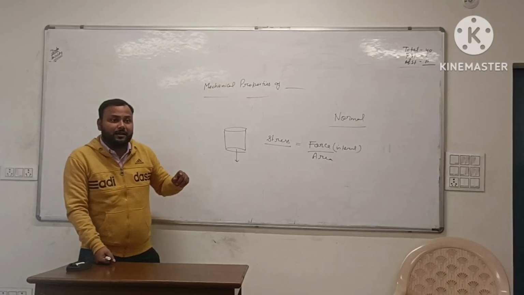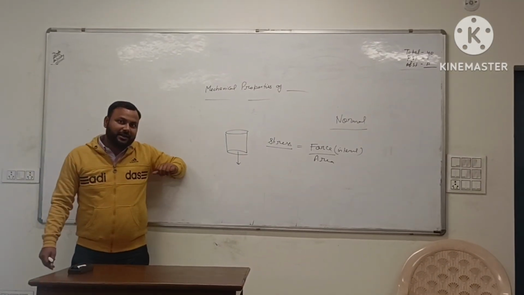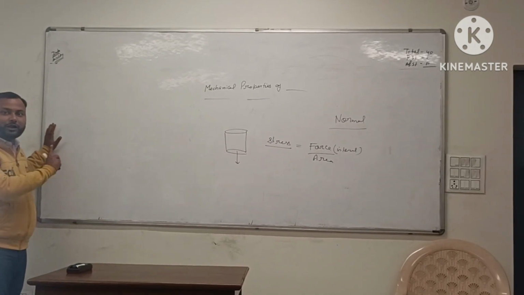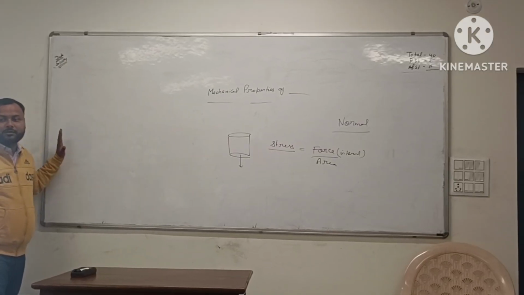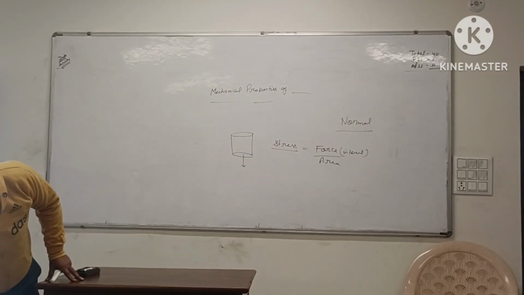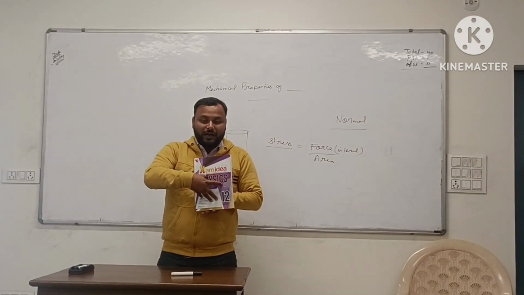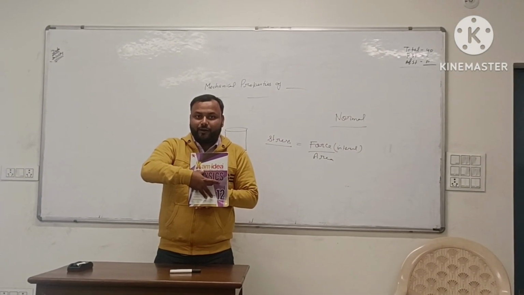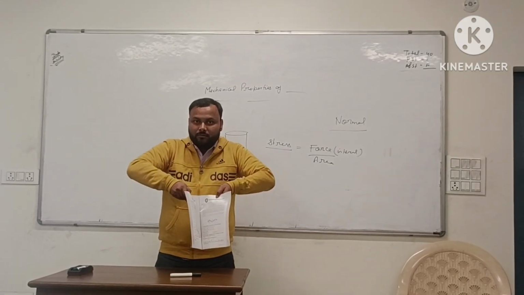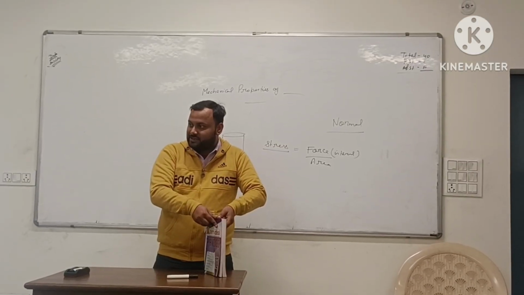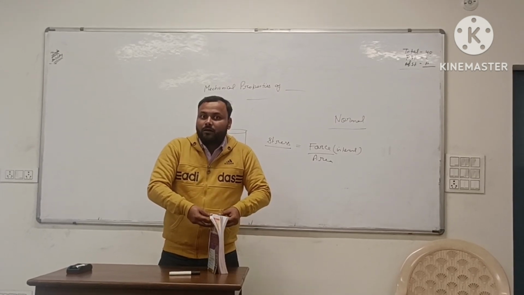When you are applying a parallel force, the area vector and the application of force are perpendicular to each other, or the surface and the application of force are in the same direction. Look at this. You are applying a force parallel to the surface. When you apply force parallel to the surface, or perpendicular to the area vector, the deformation will be compression or tension. You can apply normal force in two directions: either you apply compression or you apply tension.